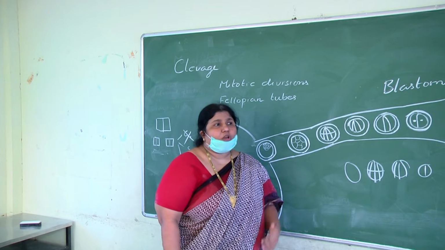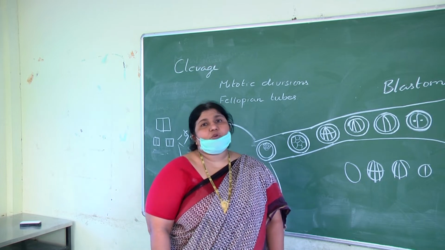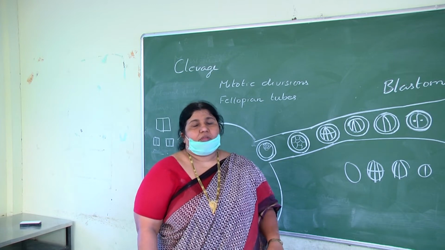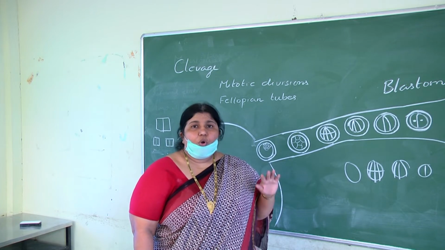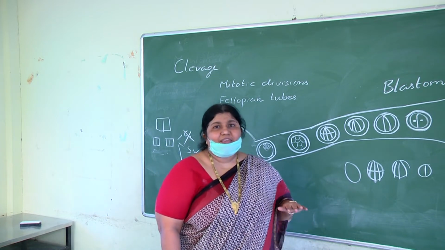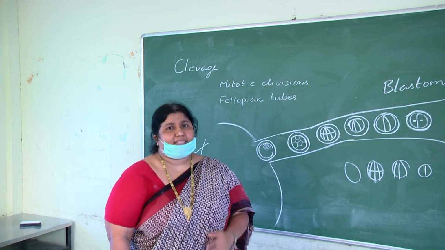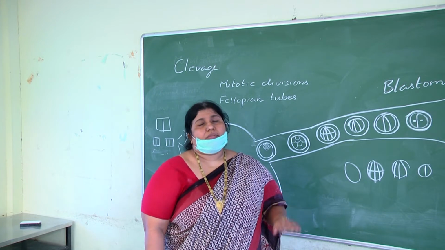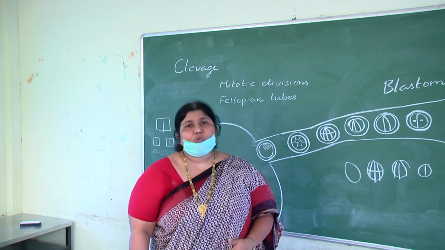Another important point we should know is the relation between cleavage and yolk. If yolk is there, cleavage will be slow. If yolk is not there, cleavage will be fast. So yolk present means cleavage is slow. Yolk absent means cleavage is fast. Meaning yolk and cleavage are inversely proportional to each other. When the amount of yolk is high, cleavage is slow. When the amount of yolk is less, cleavage is fast.